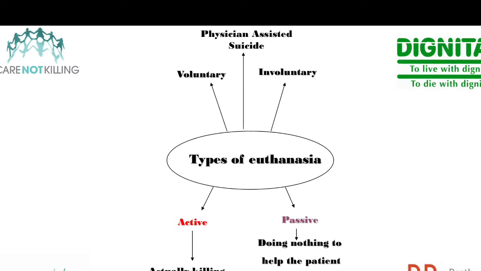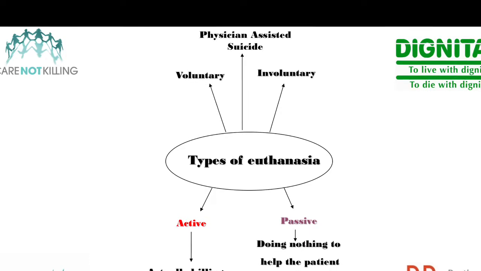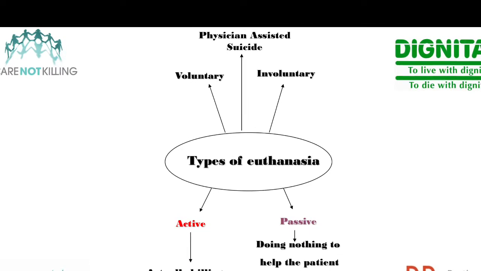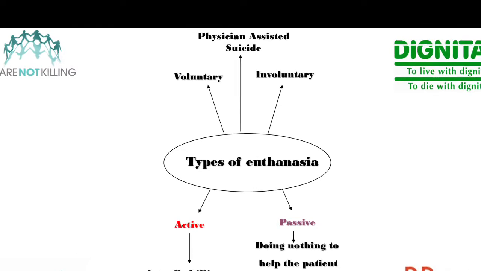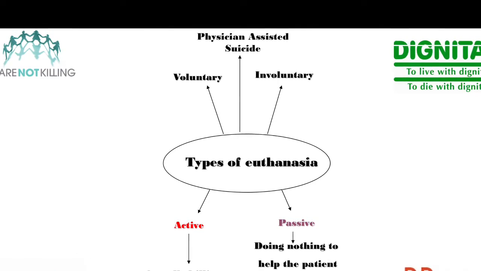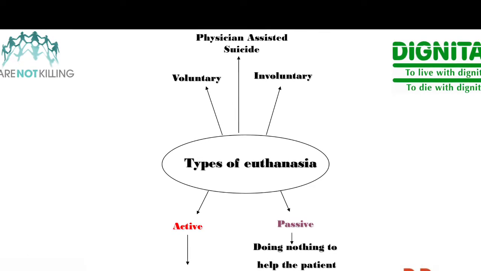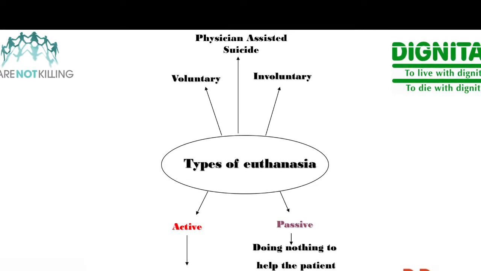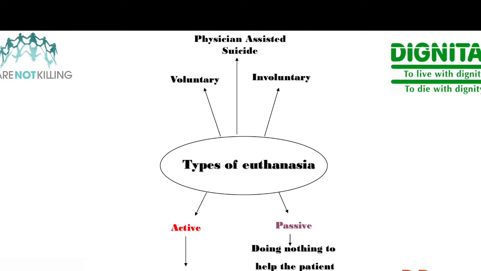In non-voluntary euthanasia, the patient is unconscious or mentally incapacitated or too young to be able to make an informed decision, to be able to give their informed consent to treatment or to give their informed consent to euthanasia, and therefore the decision is made by someone else, and that's non-voluntary euthanasia.